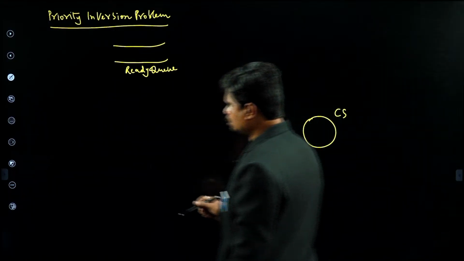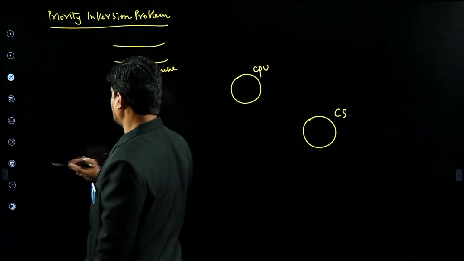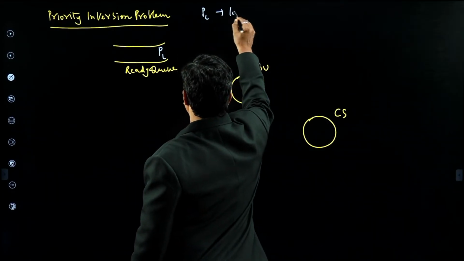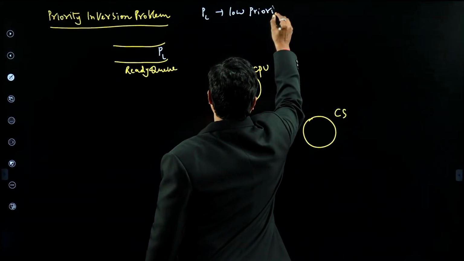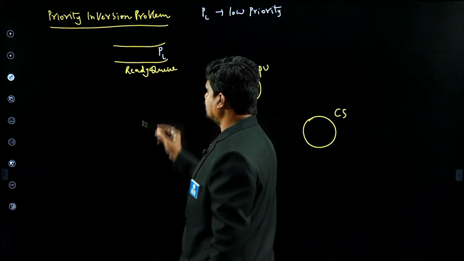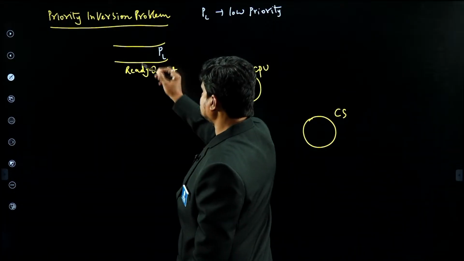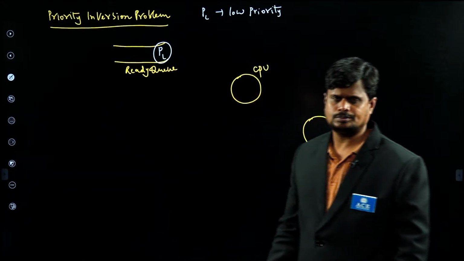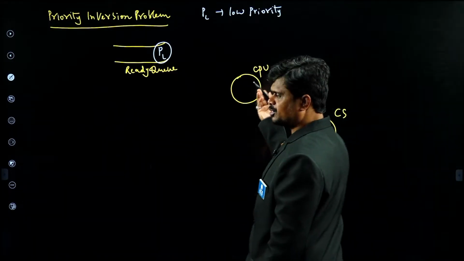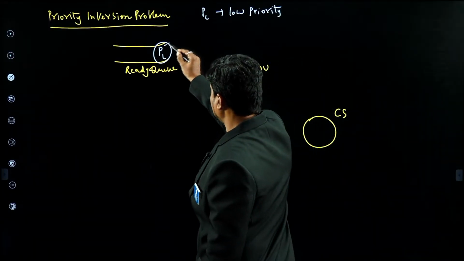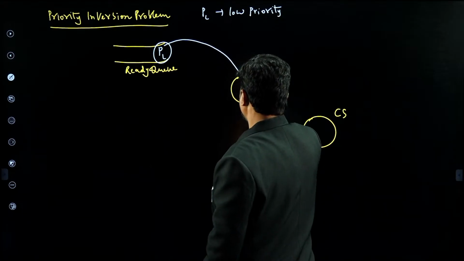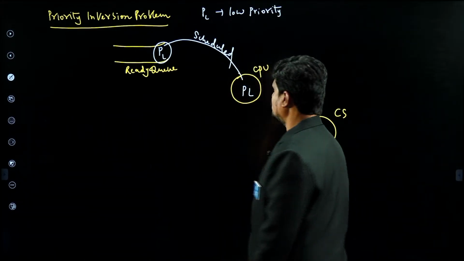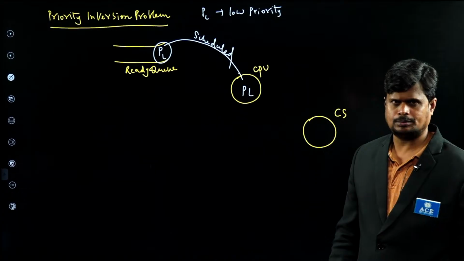So now look at this. Assuming that at some point of time, a process PL, where PL means low priority process. Initially, at time t0, PL is the only process in the ready queue. Then, to make the CPU busy, obviously we allocate this PL onto the CPU. Now PL is on the CPU, so it is being scheduled onto the CPU.